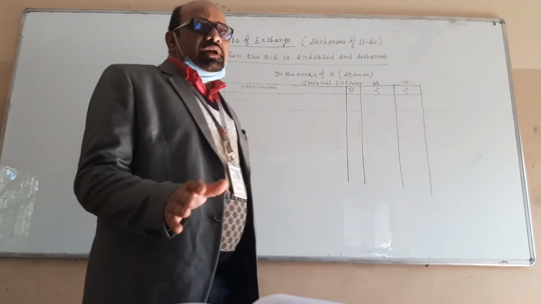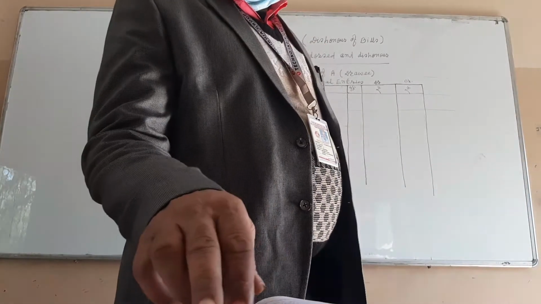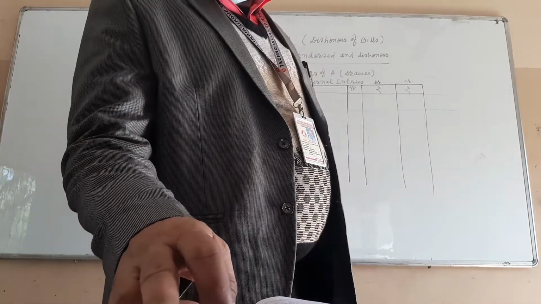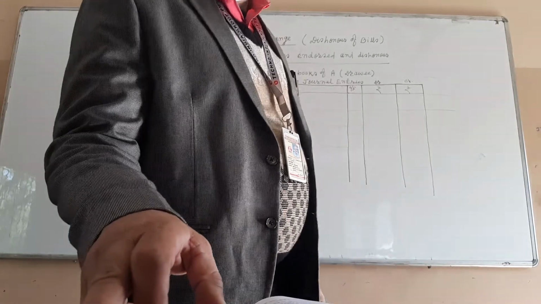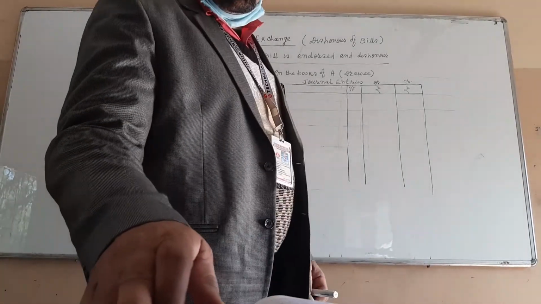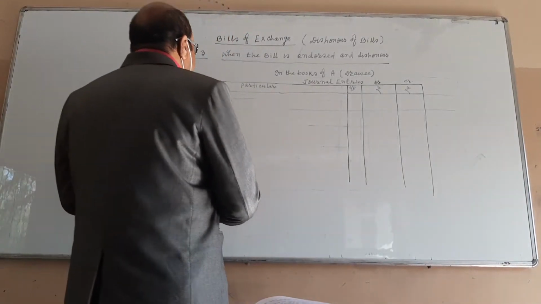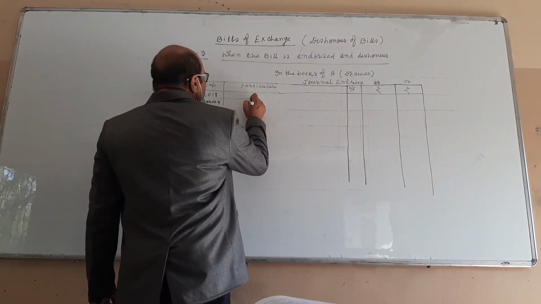So first entry, all of you know what? On 4th March, A purchased goods of rupees 50,000 from B. So you write the transaction number 1.